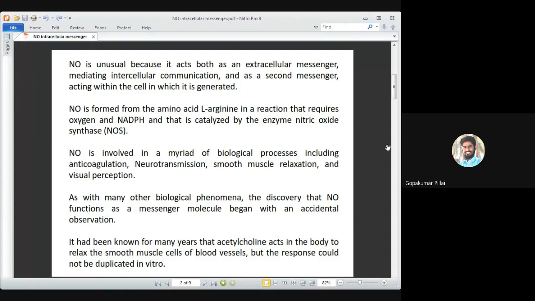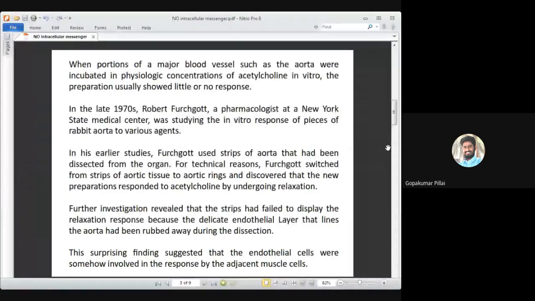Under in vitro conditions, several scientists working on this initially started working with portions of that major blood vessel, the aorta, which I already mentioned is one of the important blood vessels of your heart. They took some tissue of that aorta and incubated it in some concentration of acetylcholine, a physiological concentration.